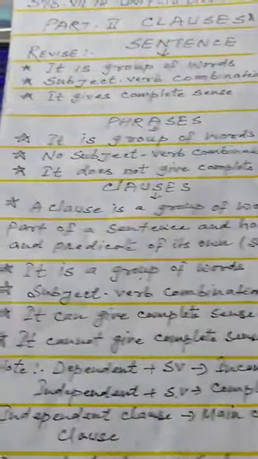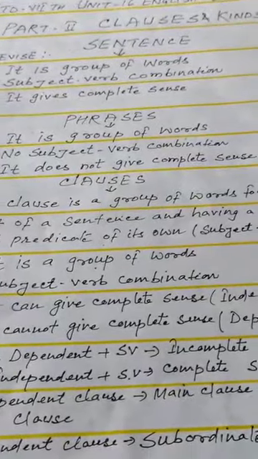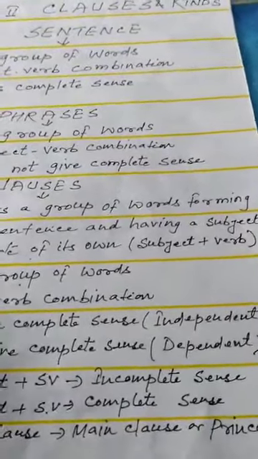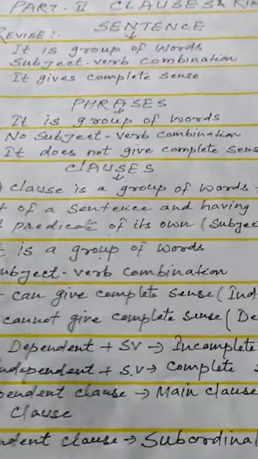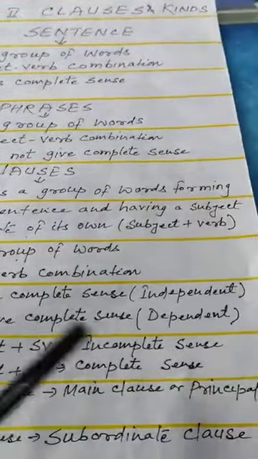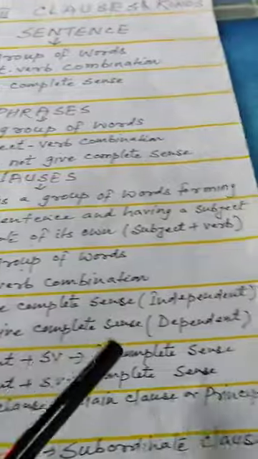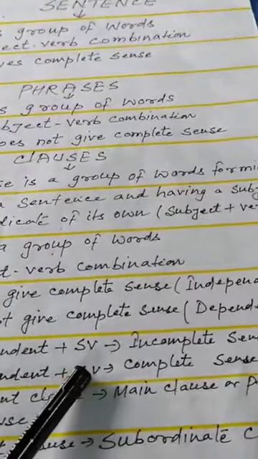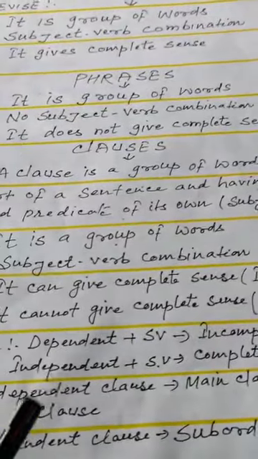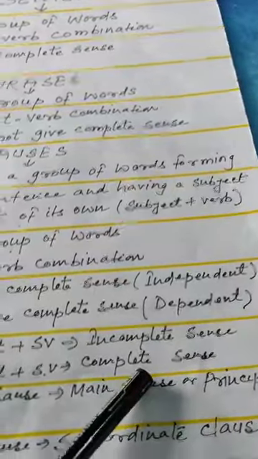What is a clause? A clause is a group of words forming part of a sentence and having a subject and predicate of its own, meaning a subject-verb combination. It can give complete sense when it is an independent clause. It cannot give complete sense when it is a dependent clause. A dependent clause has a subject-verb combination but no complete sense. An independent clause also has a subject-verb combination, but gives complete sense.